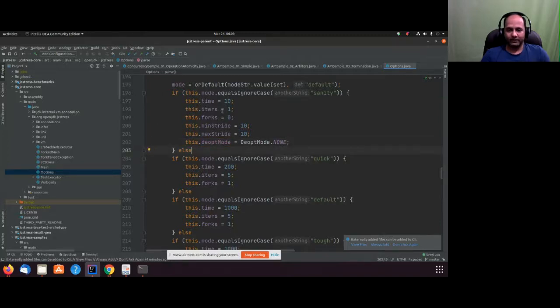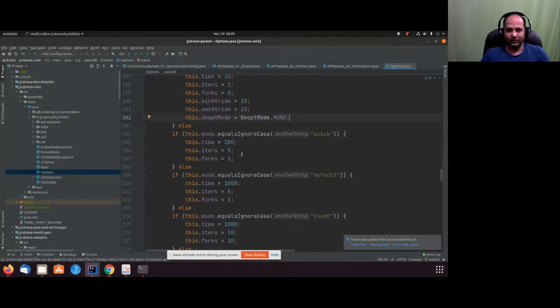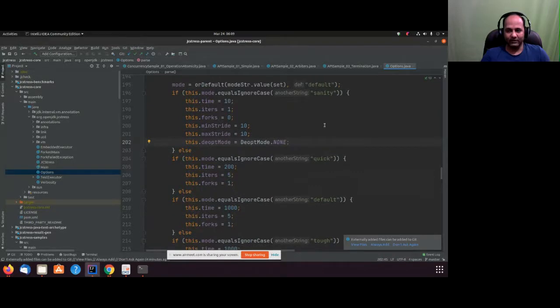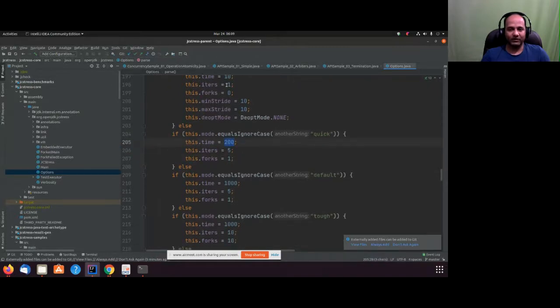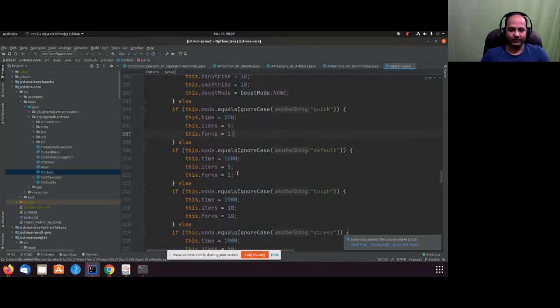We'll talk about what all of these mean, but for now I'll just go over this code. As we go further, after sanity we have quick, and something increases, time is increased. We see iterations, earlier it was 1, now it is 5. Fork, earlier it was 0, now it is 1.